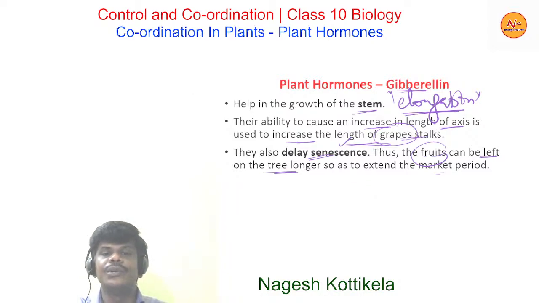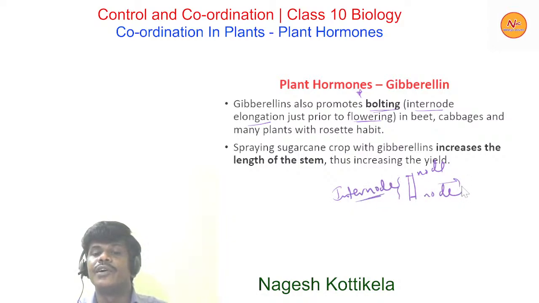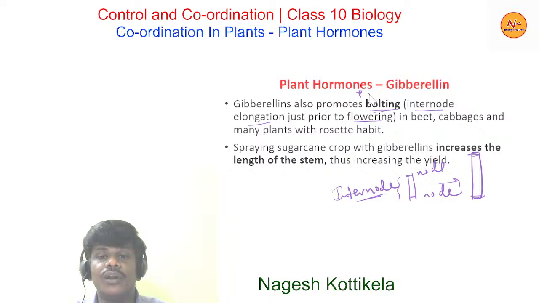Okay, now the continuation. Gibberellins also promote bolting. This is one important word. It is nothing but internode elongation just prior to flowering. Let's suppose this is the stem. This is one node. This is another node. Between these two is the internode. So gibberellins are responsible for internodal elongation. So you can see this is the length of the internode. Here it is changed, increased. So this is what we call bolting.